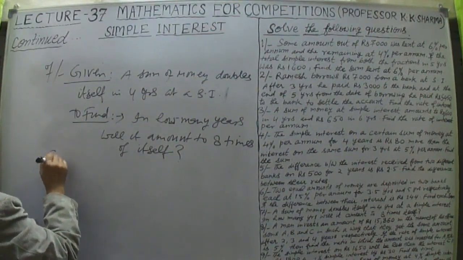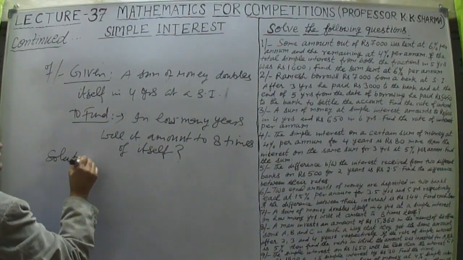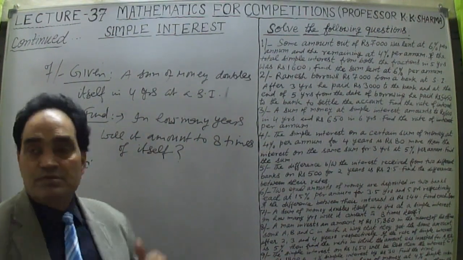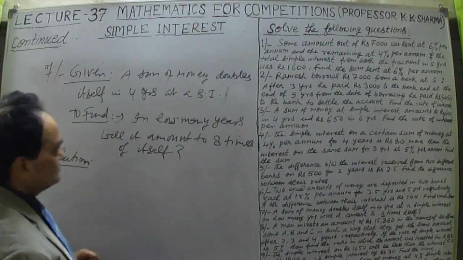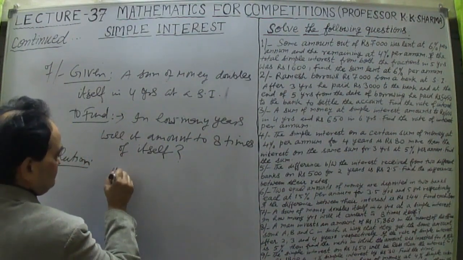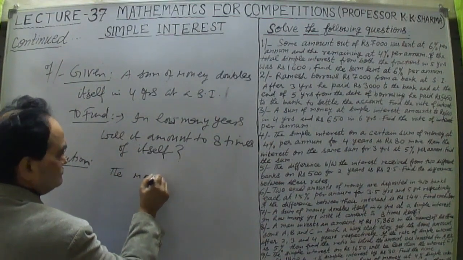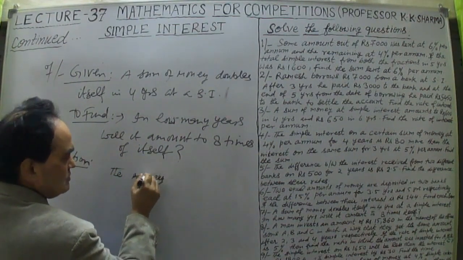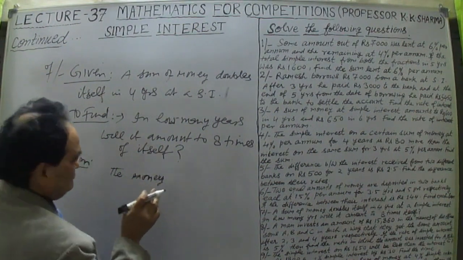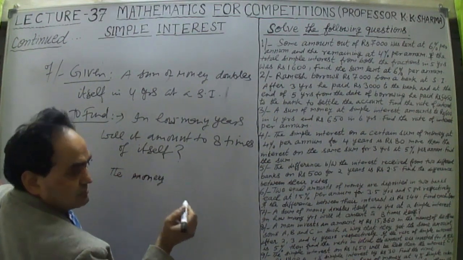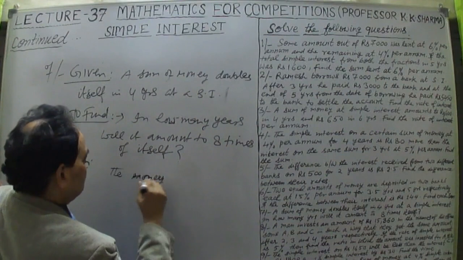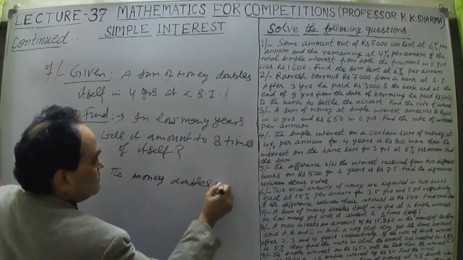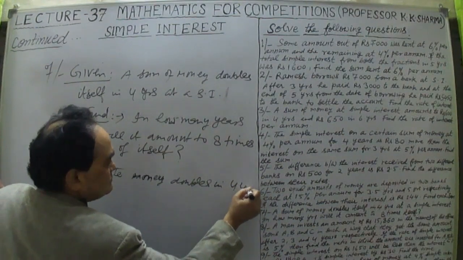Now try to understand the solution. Now this is a very logical question. In how many years will it be 8 times? Now try to understand. The money or the principal doubles in 4 years, right?